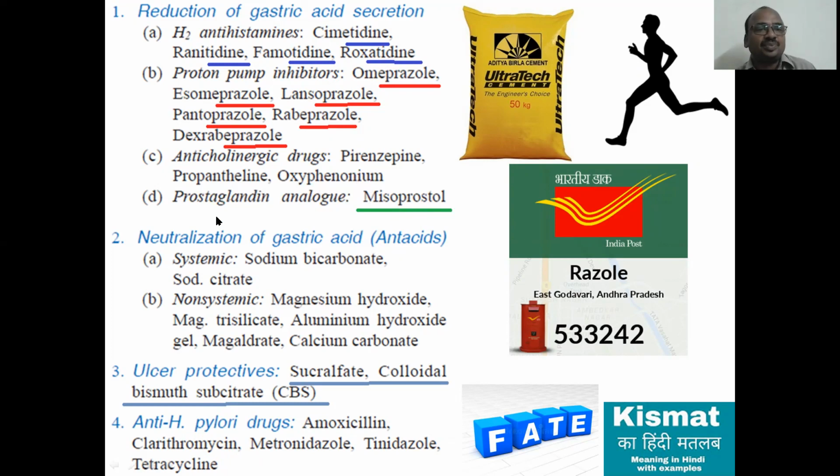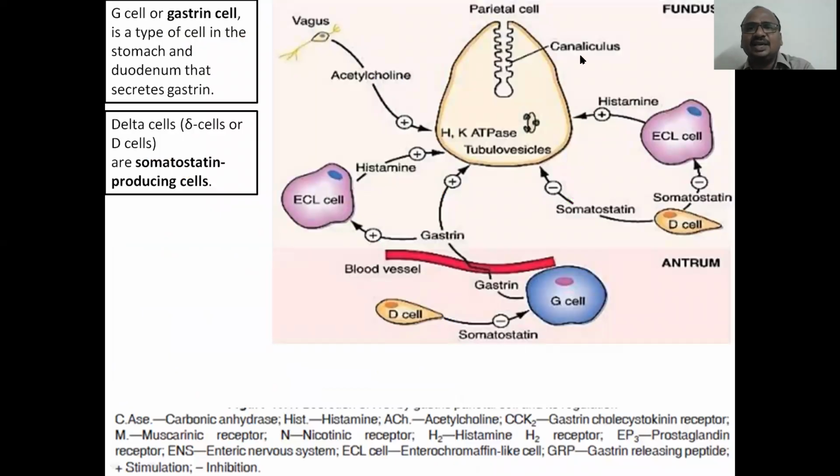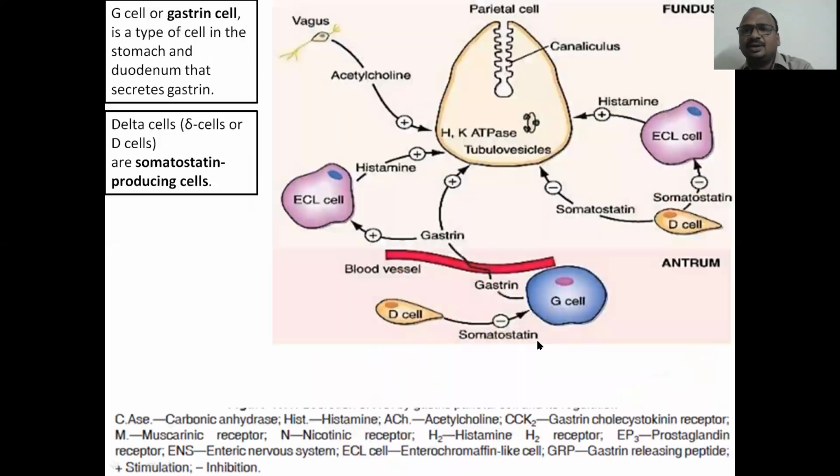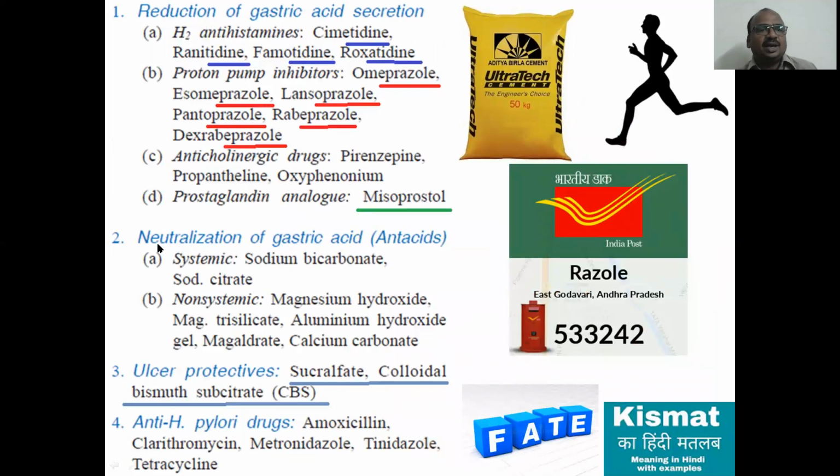A prostaglandin analog means it looks like prostaglandin. I have already told you about prostaglandin; all these are protective. Misoprostol is a protective prostaglandin analog. Like that you can remember.